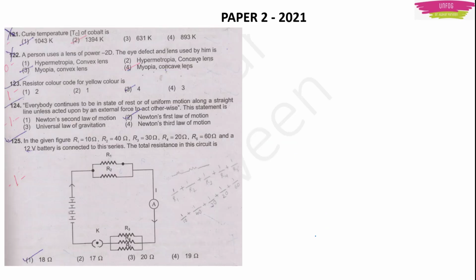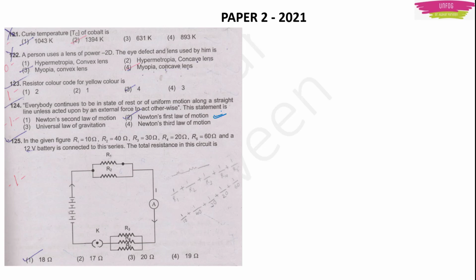Let's move on. The next question is from current electricity. No, before that there is another question, question number 124. Every body continues to be in a state of rest or of uniform motion along a straight line unless acted upon by an external force to act otherwise. Of course, this is Newton's first law of motion's statement. We know it already, we did it in paper 1. So option 2 will be the right answer.